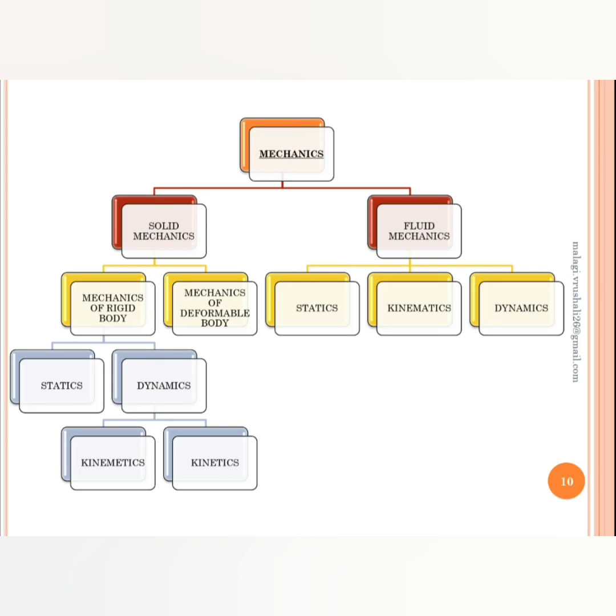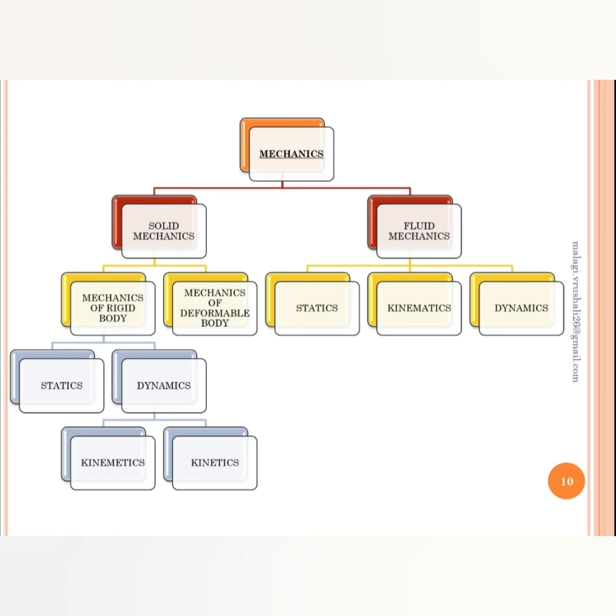First, a rigid body is one wherein if I consider two points in that body, when any external force is applied, the distance between the two points does not change. But in a deformable body, when an external force is applied, there is a change in the distance between those two points. An example of a rigid body is iron, and of a deformable body is rubber.